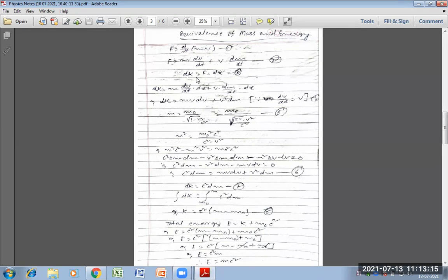So dK is equal to m v dv plus v square dm, where in place of dx by dt we again put v, so v into v, v square into this dm. So this is equation 4: dK is equal to m v dv plus v square dm.